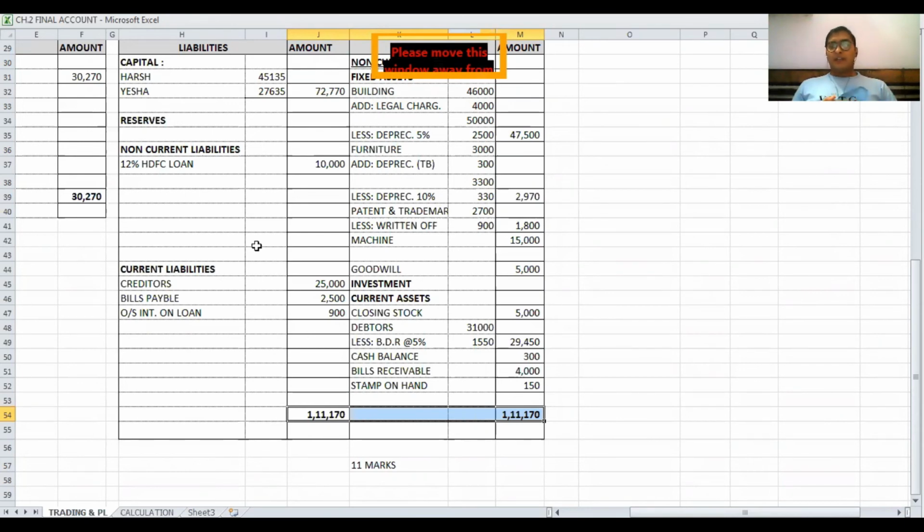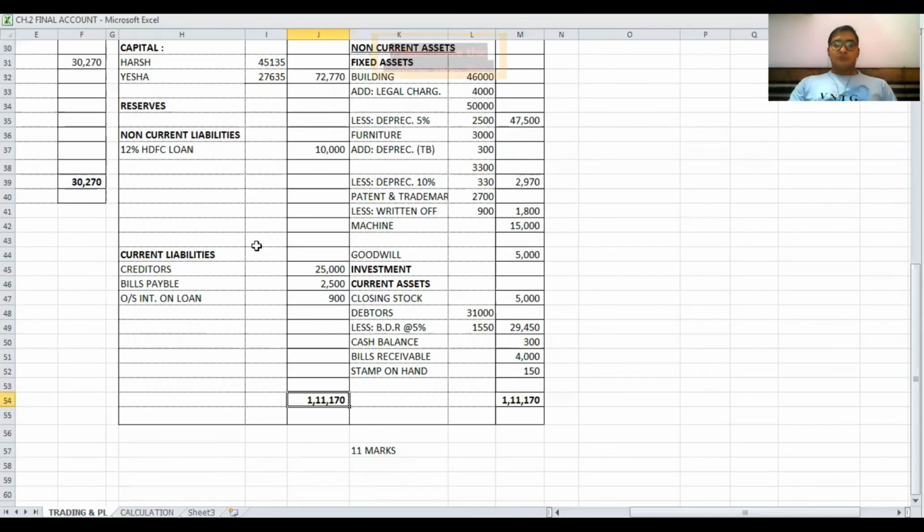And if you have any doubts in this chapter, then please contact me. And remember one thing, to tally this sum, we have to do more and more practice in this chapter. It is not like you do a sum in the first try and the total of both sides will tally.